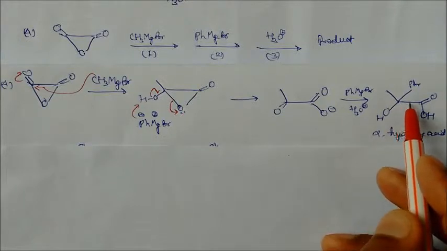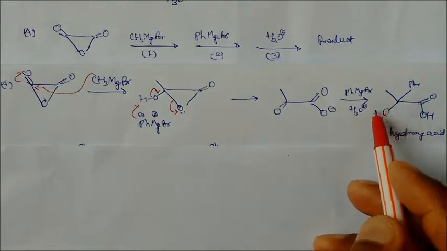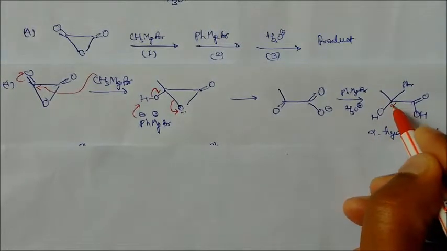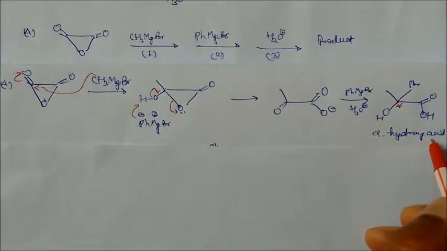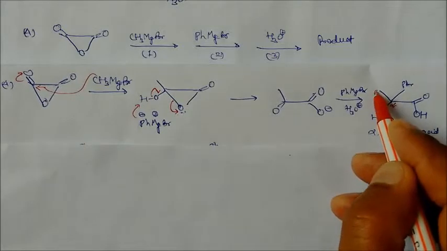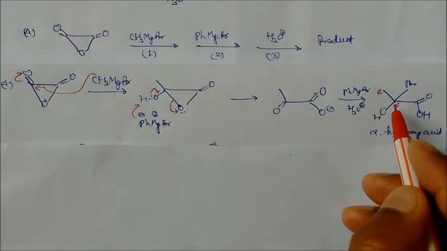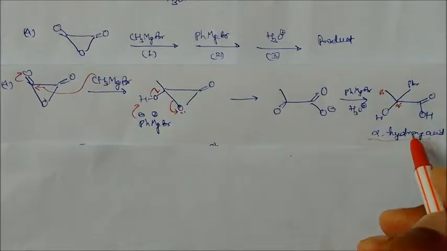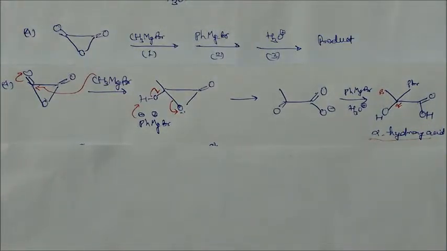So this is your alpha carbon. In the alpha carbon OH is there, and this is the carboxylic acid. That's why this is called an alpha hydroxy acid. So this is the alpha carbon, and this is your beta carbon. The carbon attached to the carboxylic acid is called the alpha carbon. So keep in mind, this is very important. This is a very important reaction.